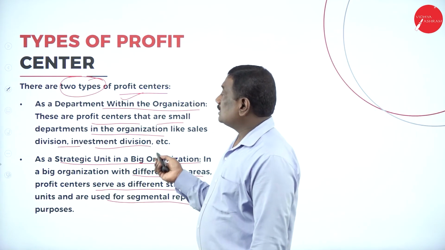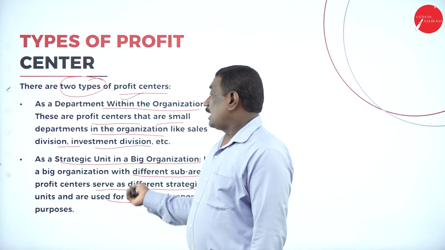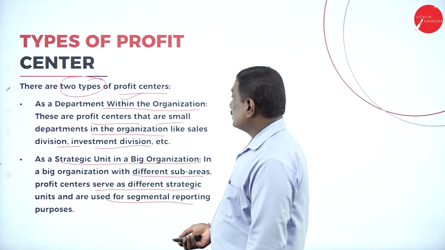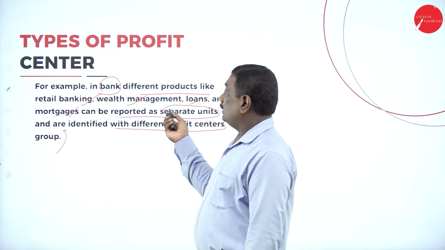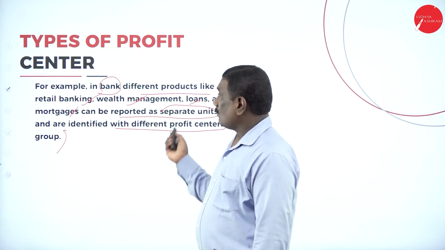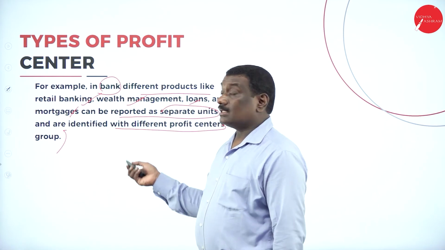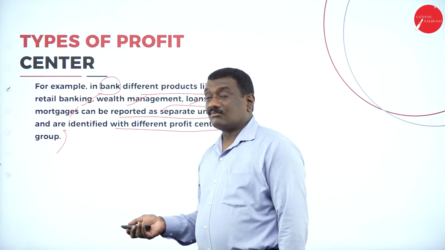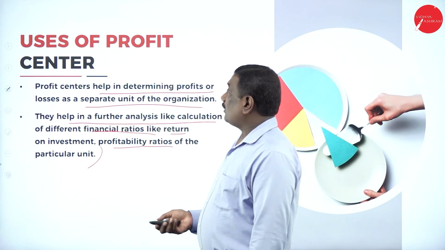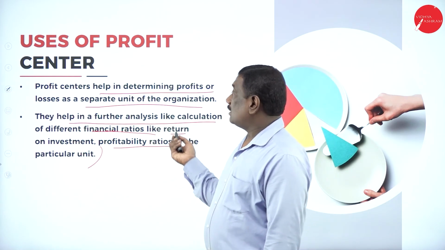There are two types of profit centers: departments within the organization and strategic units in a big organization. Here I told you the bank example. Under this come retail banking, wealth management, loans, and mortgages. All these are reported as separate units, and they are identified as profit centers of the group. It helps in finding out the profit or loss of the separate units in the organization.